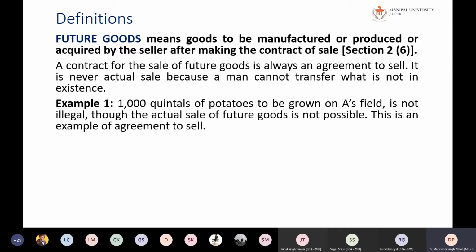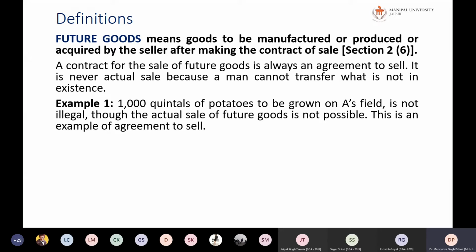For example, there are no stars on the earth. Suppose I contract to bring some stars from the universe to earth and then sell them. Such a contract will not be valid. It will be a void contract, because it is totally uncertain.